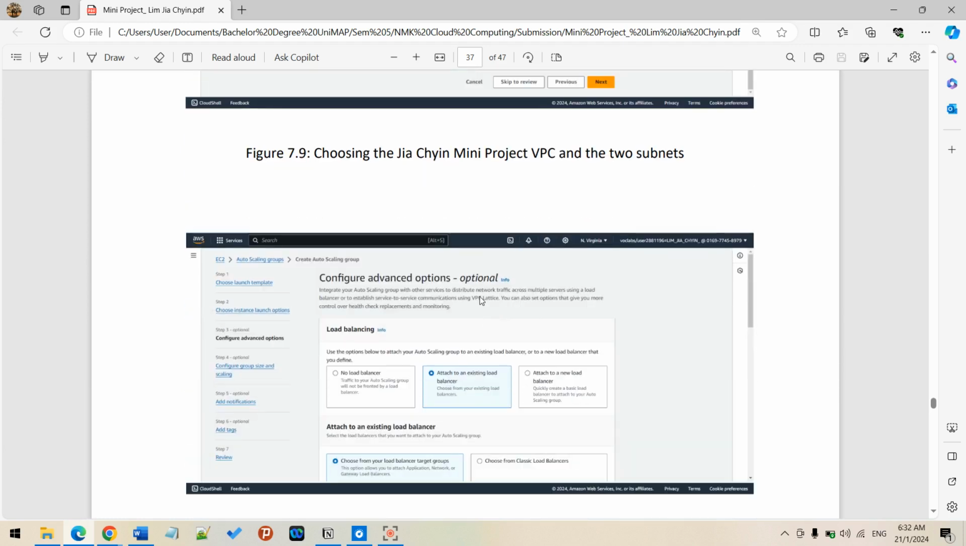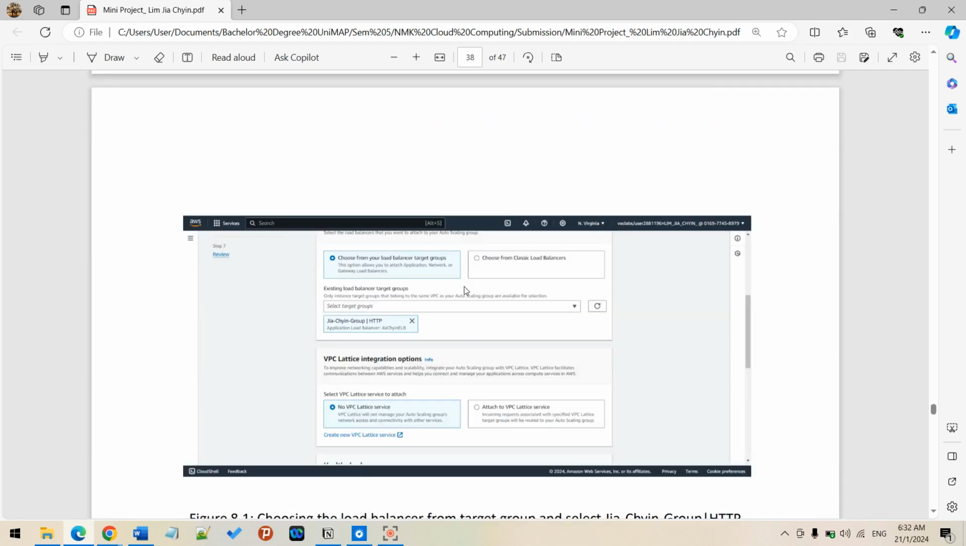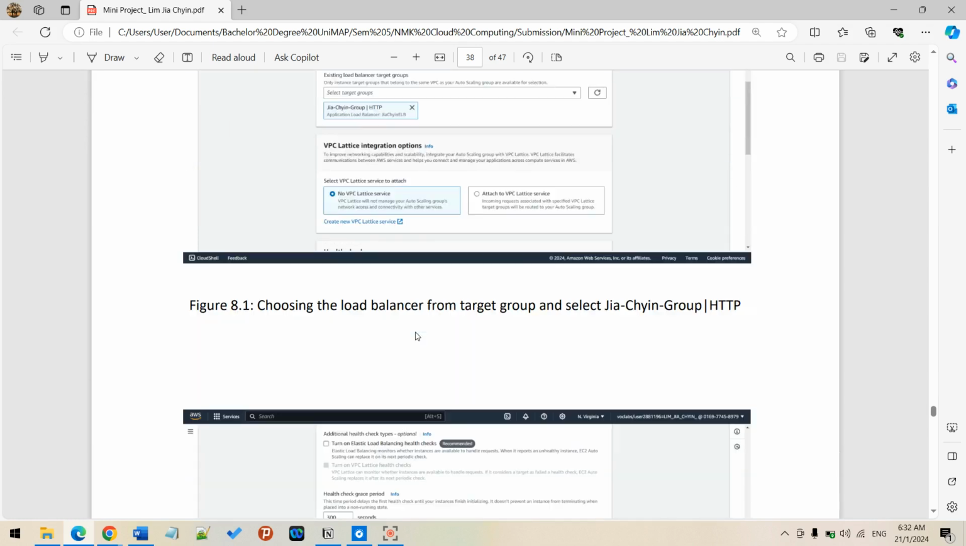For this, it's optional, like I mentioned just now. If I'm choosing a load balancer, I will just attach it. If not, I just use no. So I will attach to the existing HTTP ELB I created just now, linking this together so that it can function in the auto scaling group. This one is no.